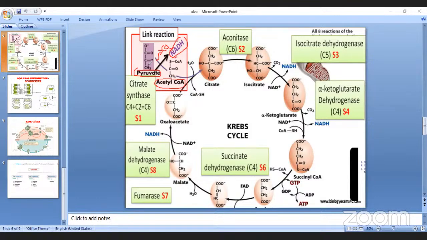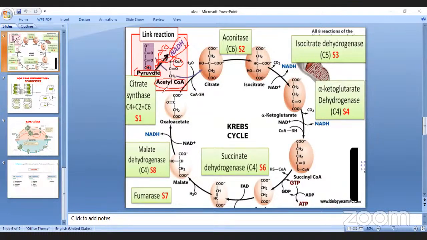That means hydrogen is also removed from the pyruvate and added to NAD, and this NAD converts into NADH2. And then coenzyme A is added. Three steps. As a result, acetyl coenzyme A is formed.